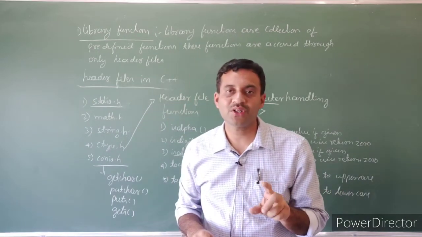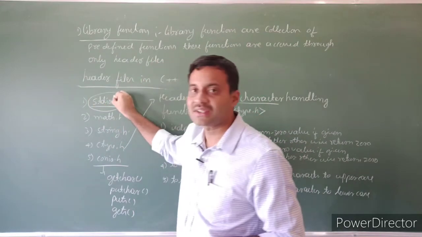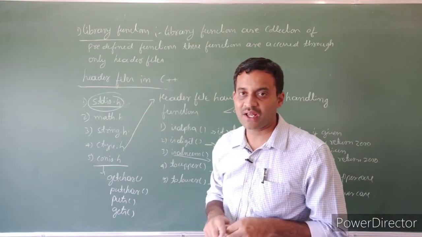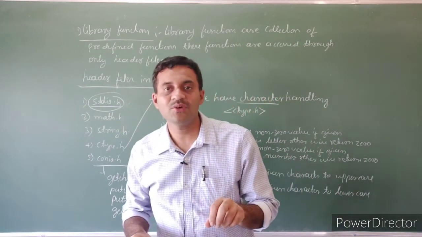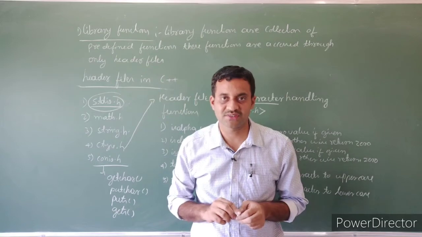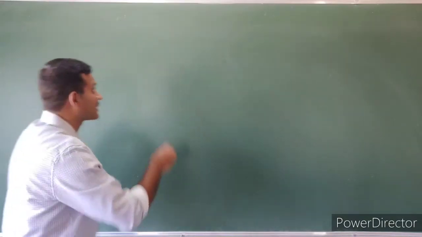To perform input and output operations, the standard input output header file is compulsory. But in our program, instead of stdio.h, we use iostream.h.